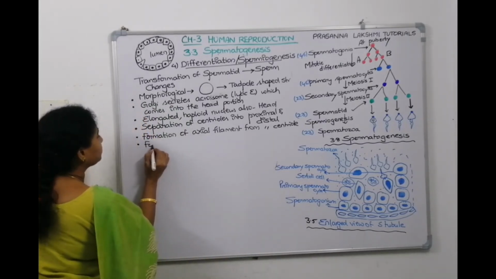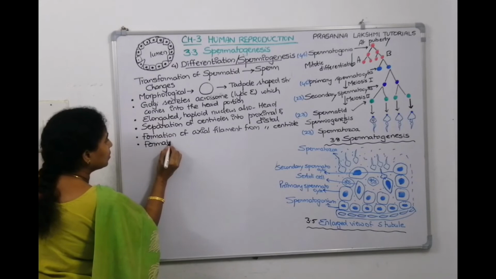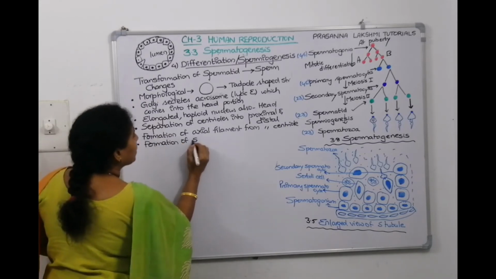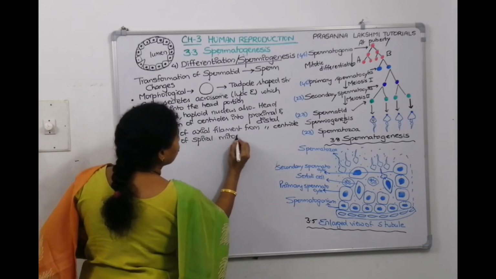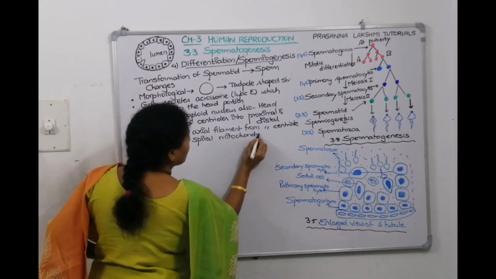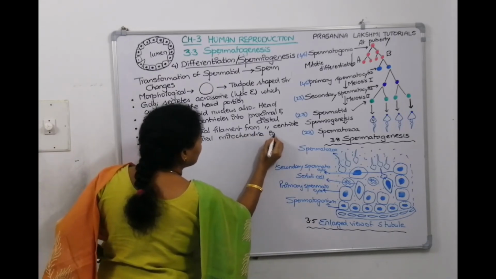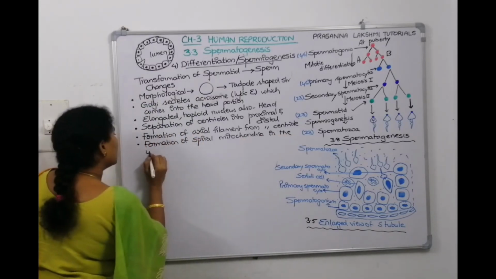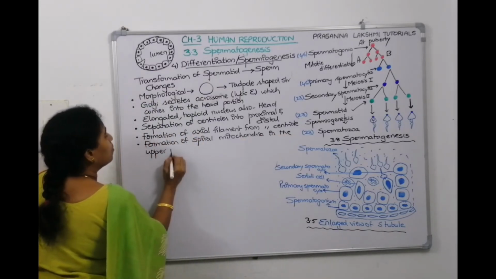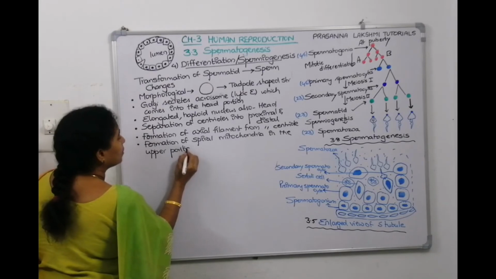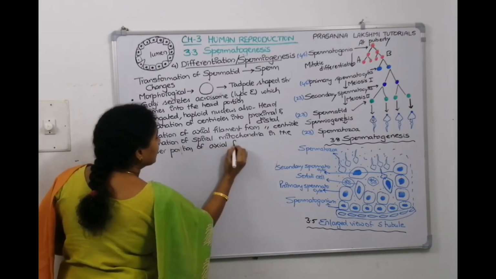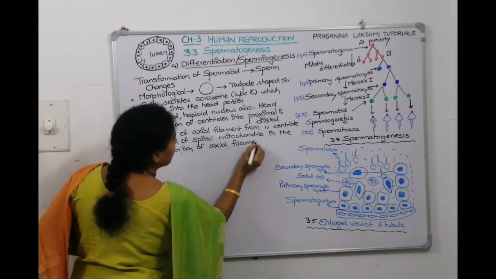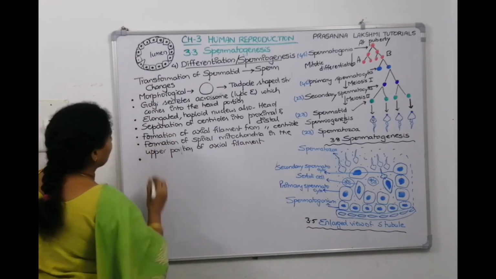So next one, formation of spiral mitochondria, where? In the upper portion of the axial filament. From the axial filament, spiral mitochondria will be there.